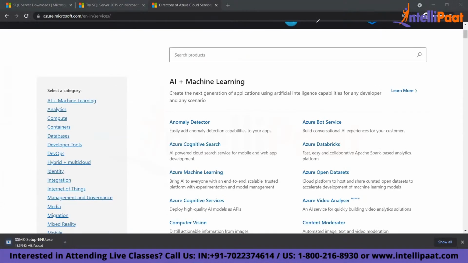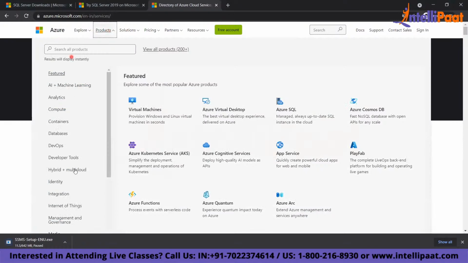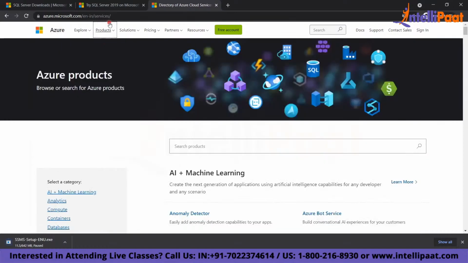Now, if you see here, these are some of the products that Azure has. And if you come to the product section, these are products of Azure. Azure is a cloud service environment from a company called Microsoft. I hope all of you know about that. There are various products in Azure.